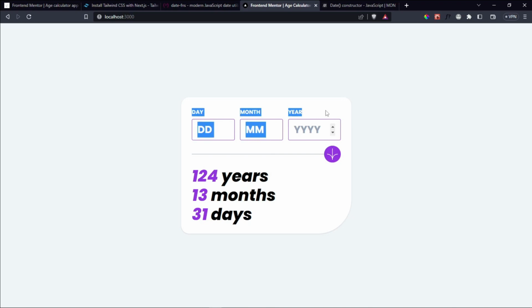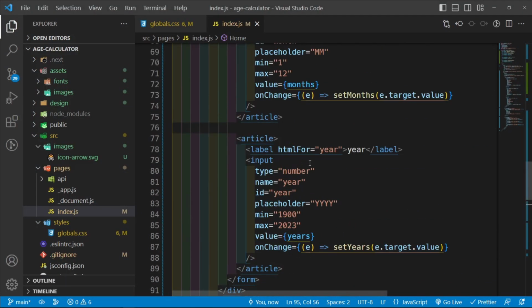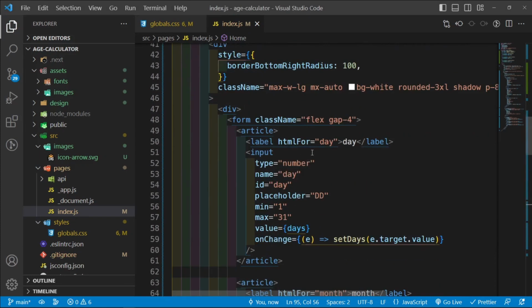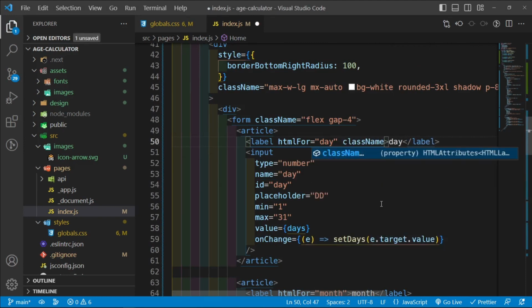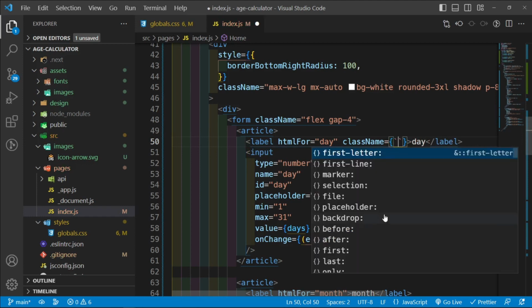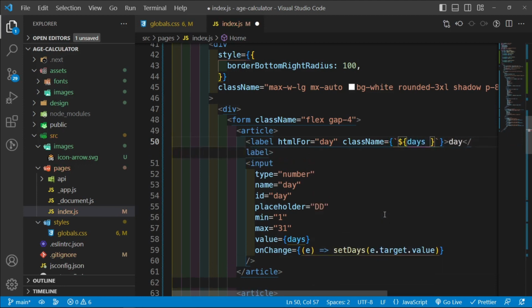Oh, the error states. That's what I wanted. So for the error states, we're going to be doing a bit of checking. For example, here we are going to check whether the number of days exceeds 31. We're going to give this a class name, and we want these classes to be dynamic. So we give it some curly brackets and some backticks, and then a $ sign once again.